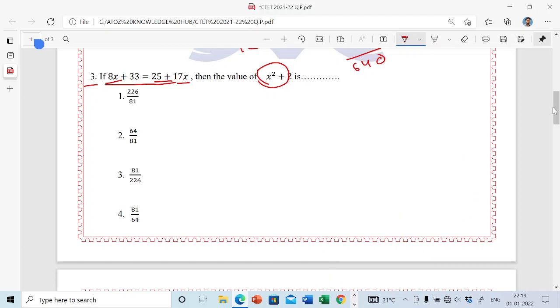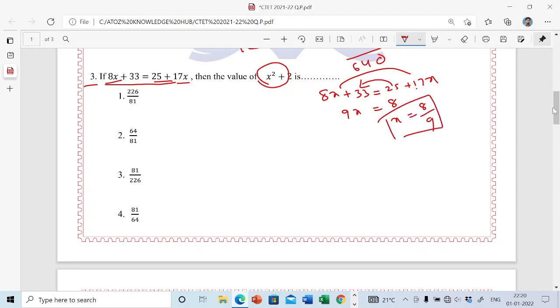What is given here: 8x plus 33 equals 25 plus 17x. Just see, transposing this, it will become minus. I'll solve directly. 17x minus 8x, what remains? 9x remains. Now this 25 will transfer here, it becomes minus 25. 33 minus 25, what remains? 8 remains. So the value of x is 8 divided by 9. Remember, the value of x is 8 divided by 9.